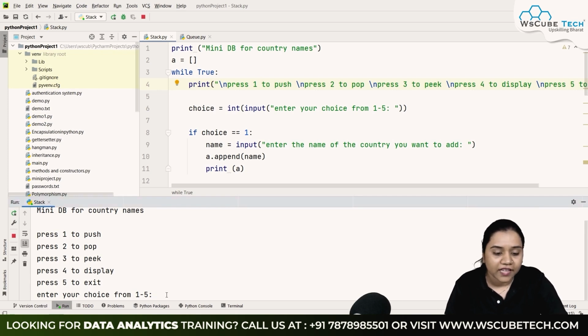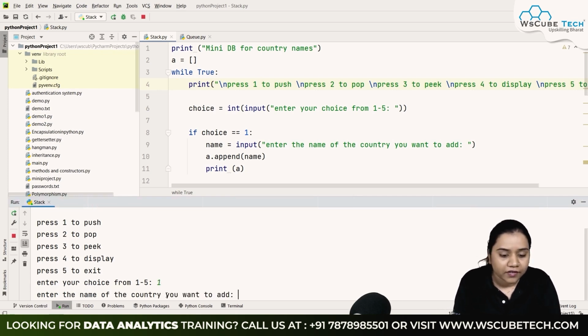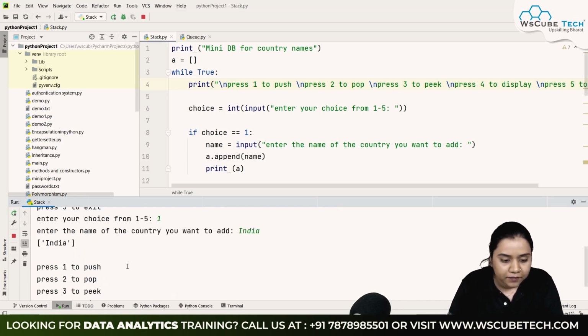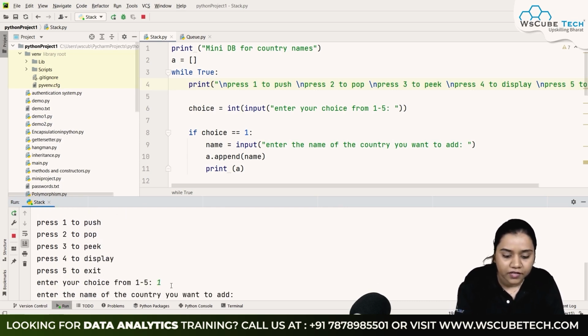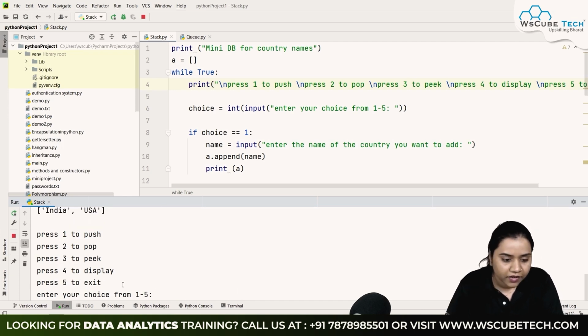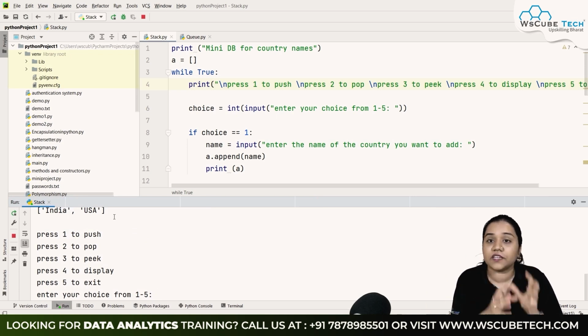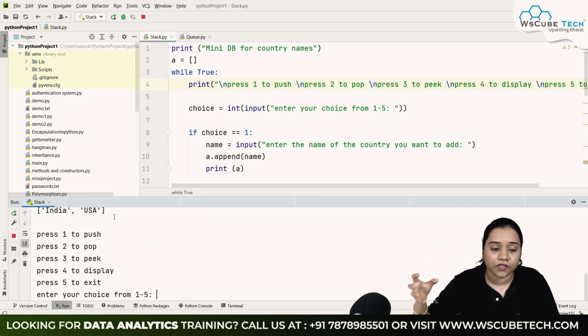So first of all, let's add something to the list. So my country name is, enter the name of the country. Let's say India. Okay, it adds India. What if I want to, I'll be adding one more over here. Let's say I'm adding USA. Okay, added USA as well. Now you can see over here that it is adding USA in the end over here, right? Like first India came, then last element over here is USA.